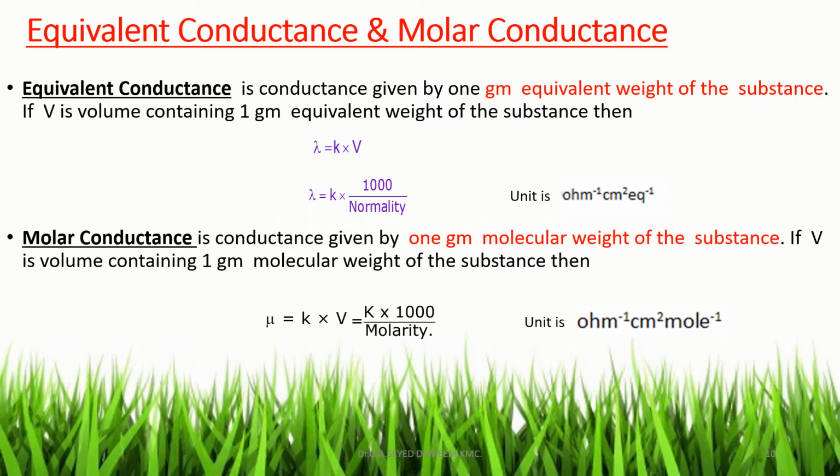So molar conductance mu is equal to K into 1000 divided by molarity. By simply substituting the molarity of the solution and the specific conductance of the solution in this equation, we can calculate the equivalent conductance or the molar conductance of the solution.